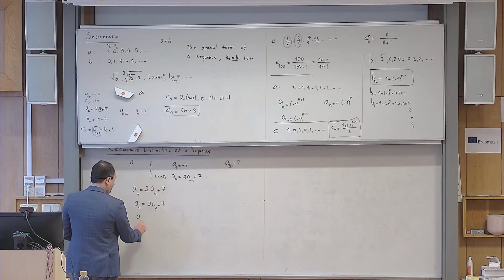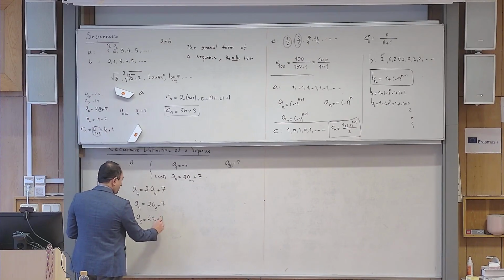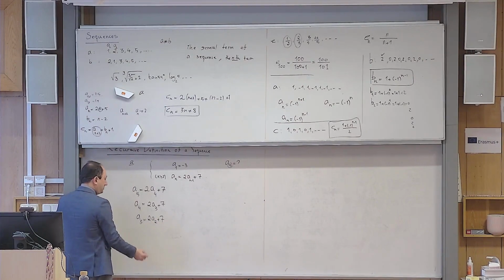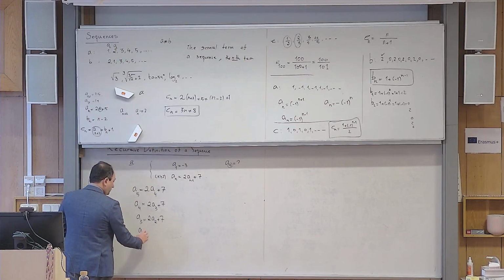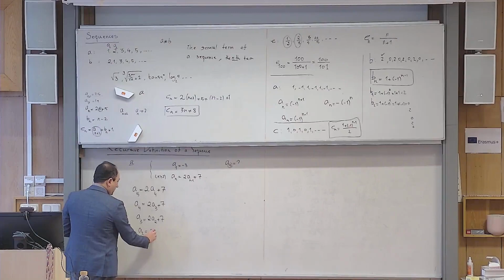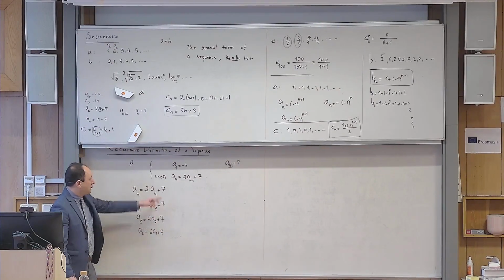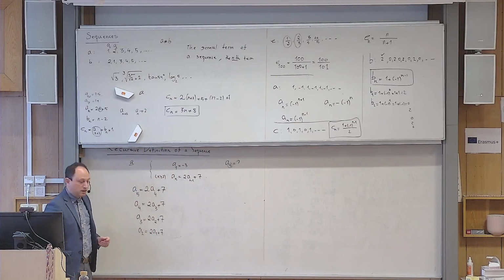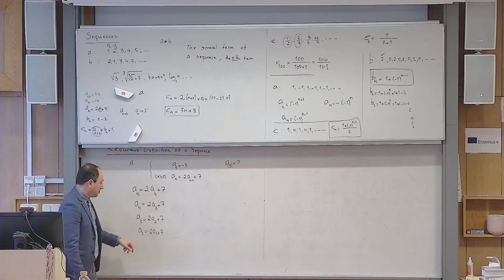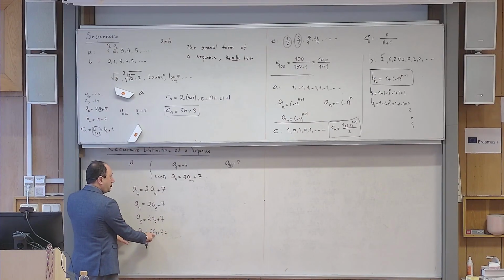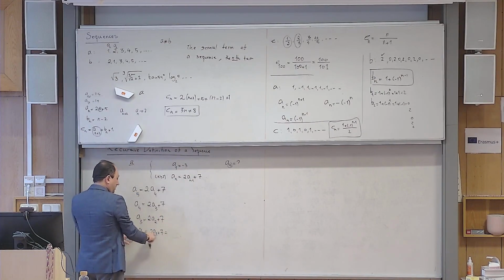So a3, what should I write? 2a2 plus 7. Is it enough? Not yet, because I don't have a2. So now I write a2. What should I write? 2a1 plus 7. Is it enough now? Yes. Because a1 is given to me, I already have a1, so I replace it here. It becomes minus 6 plus 7, which is 1.